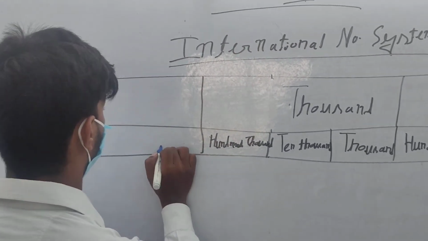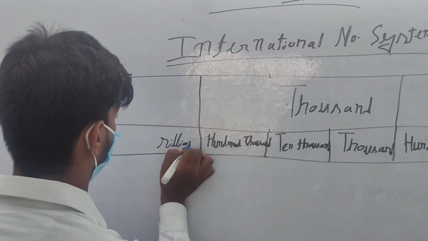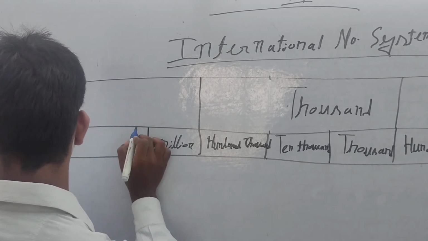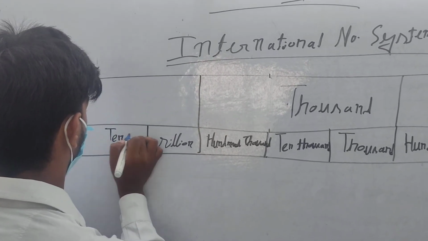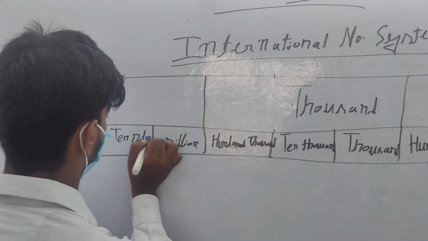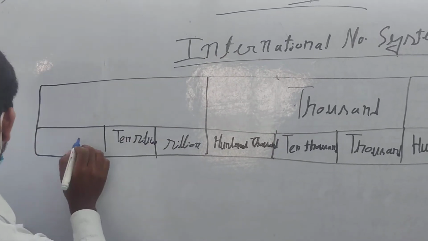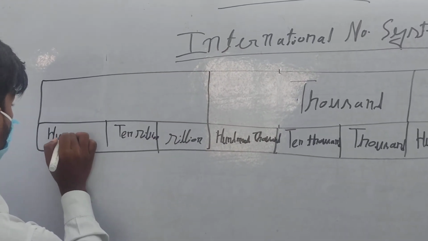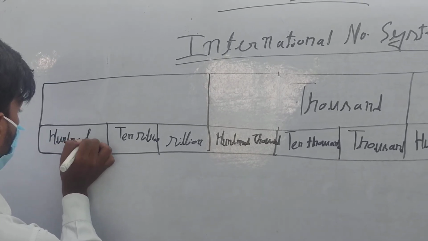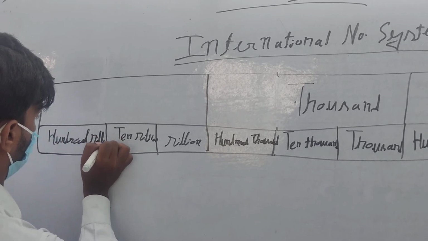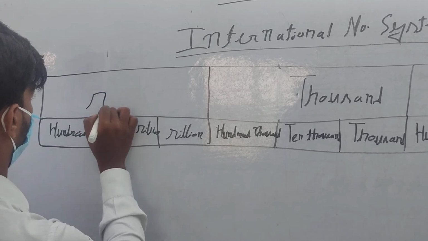After that, million, 10 million, and 100 million. This is million.